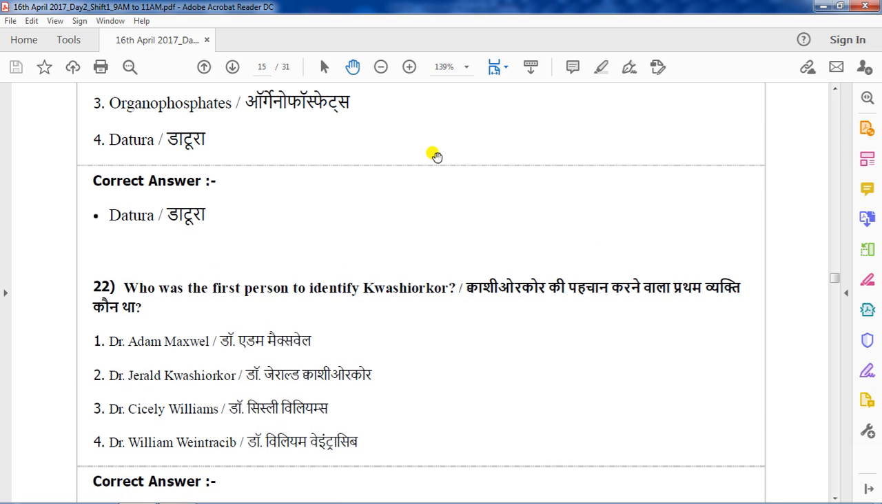Who was the first person to identify kwashiorkor? Kwashiorkor is a disease. It's a protein deficiency disorder. Another disorder is there, that is marasmus. It's very confusing in between. Marasmus is actually an energy deficiency disorder, but kwashiorkor is specifically a protein deficiency disorder. So, here the question is, who was the first person to identify kwashiorkor?